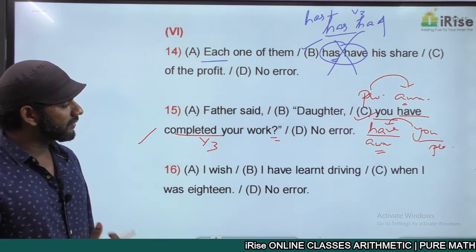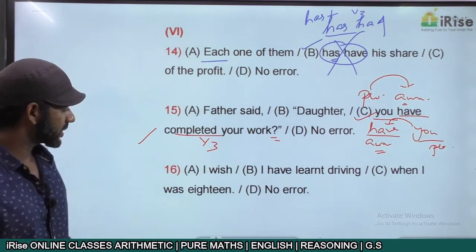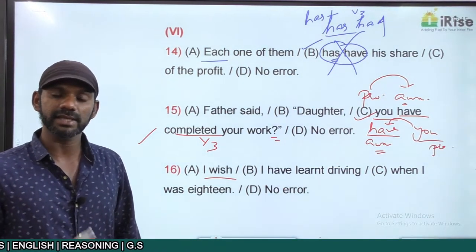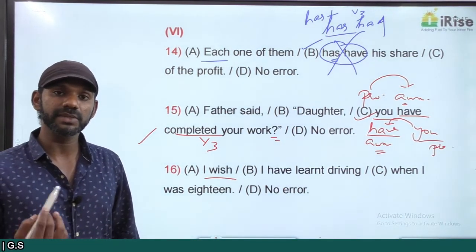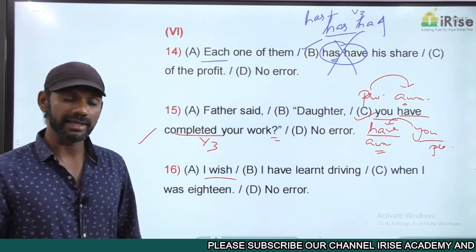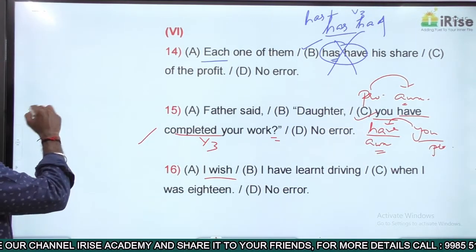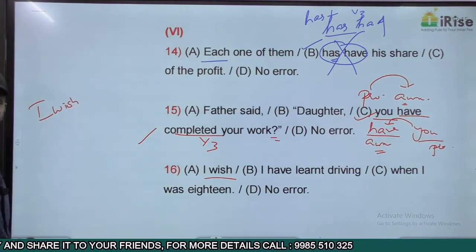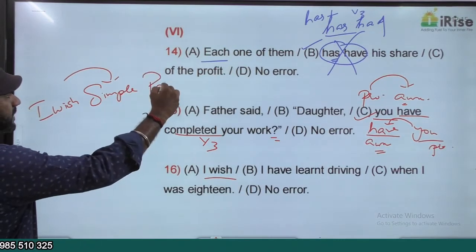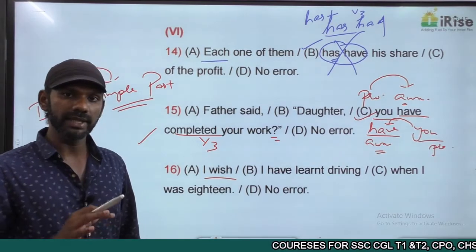I wish I have learned driving when I was 18. I wish, we wish, you wish, they wish, he wishes, she wishes. All these sentences are in the subjunctive mood. Imaginary state, not a reality, just an imagination or a wish. And as we discussed, I wish, we wish, you wish, all these will be followed by simple past tense. That is a rule we discussed.